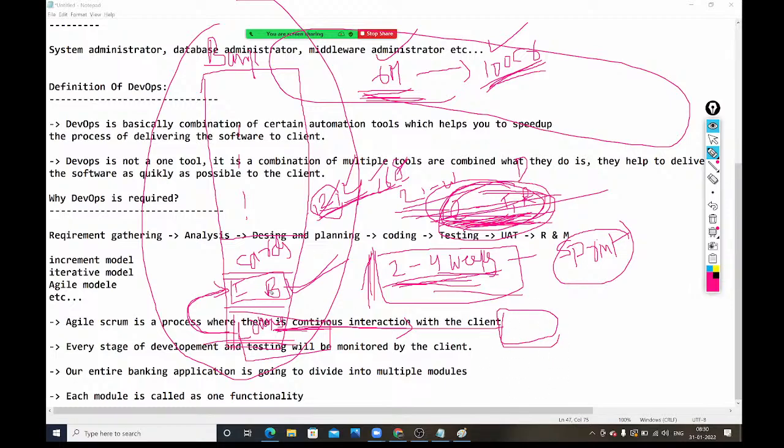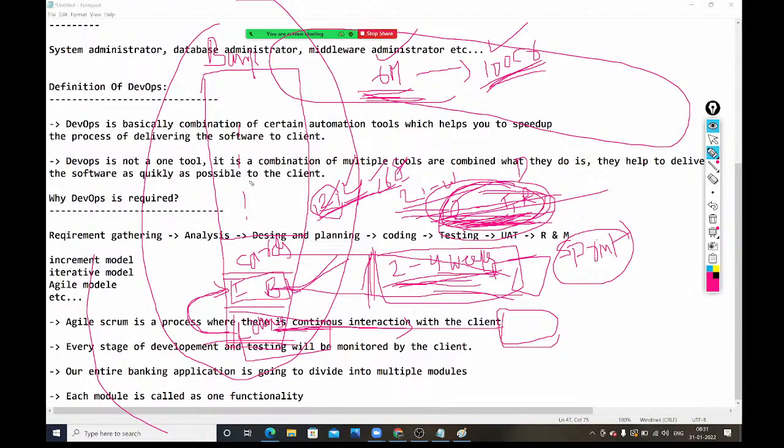After 2 to 4 weeks, the second module will also be completed, and they will deliver the second module to the client. The client can start using that second module also after 2 months. By the end of the third month, the third module will also be completed, and the company will deliver it to the client. So after 3 months, the client can start working on this third module also. The client has no need to spend until the entire project is complete, and no need to wait until the entire project is complete. From the first month onwards, revenues are starting. They can start using this project module-wise. So this is the advantage of Agile Scrum.